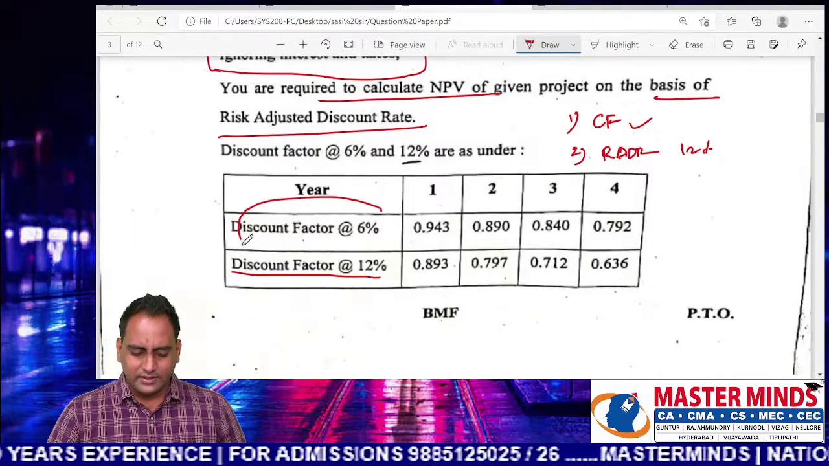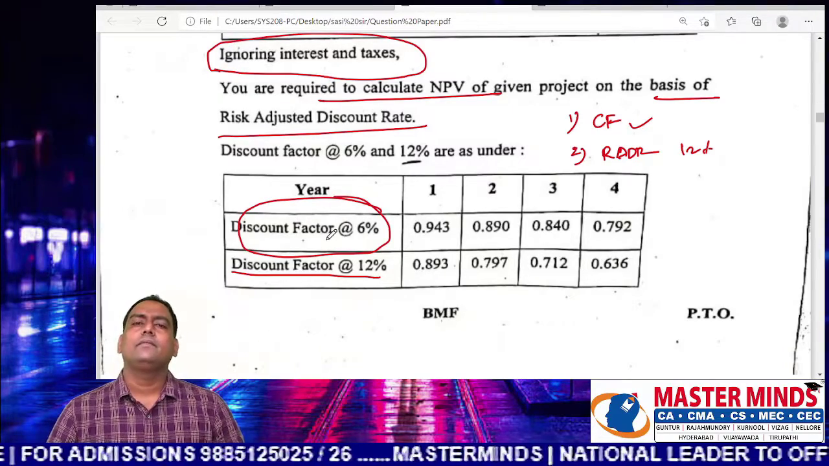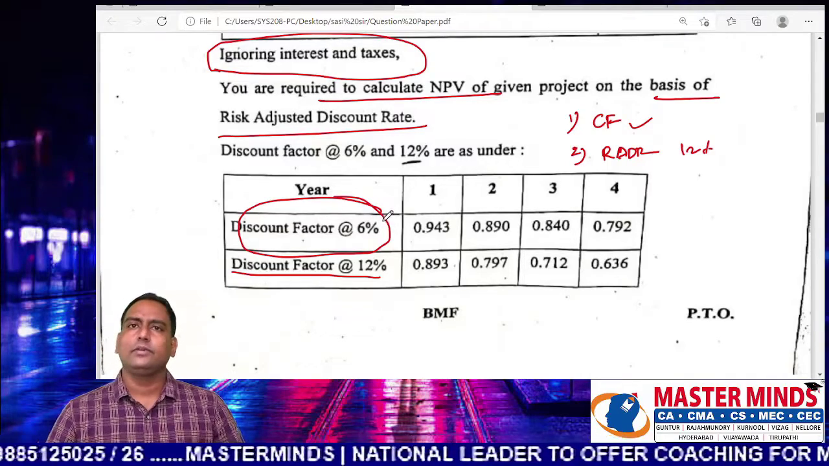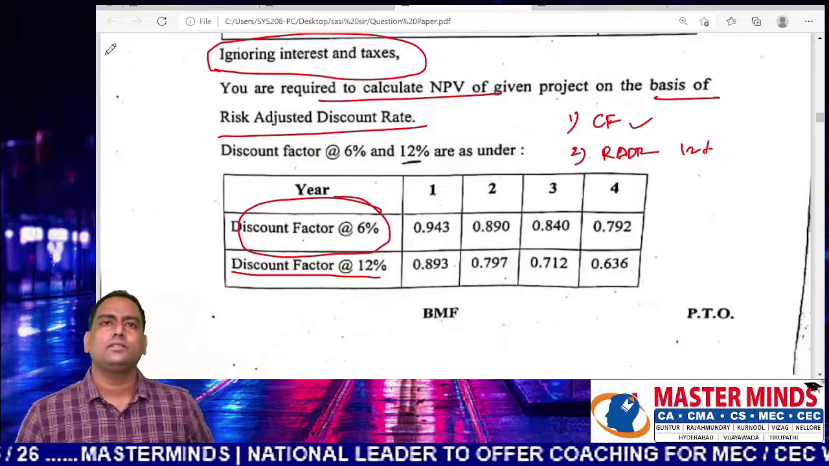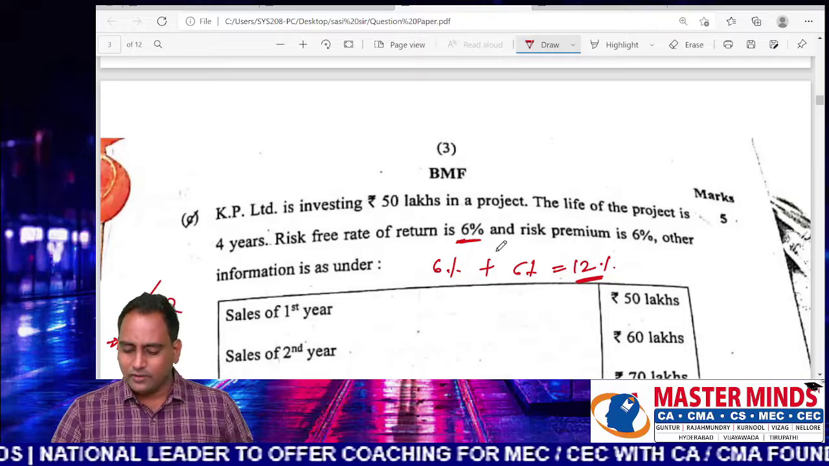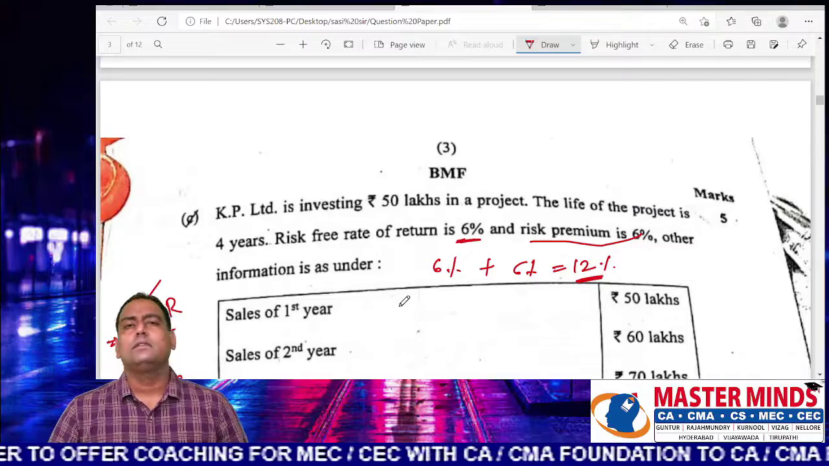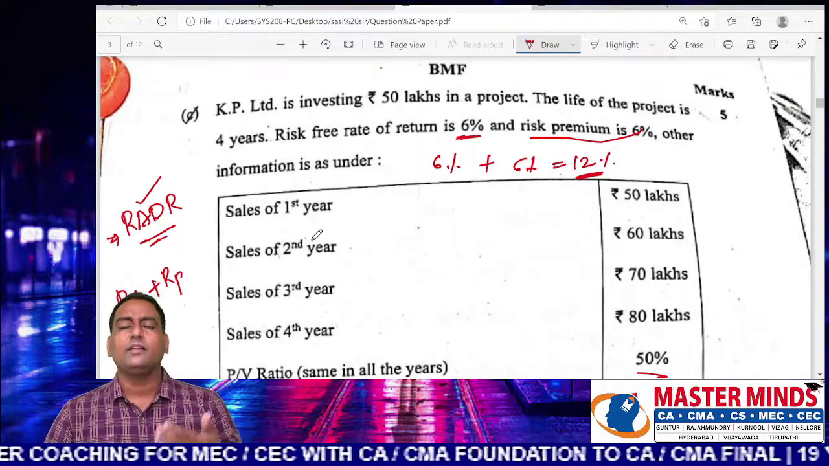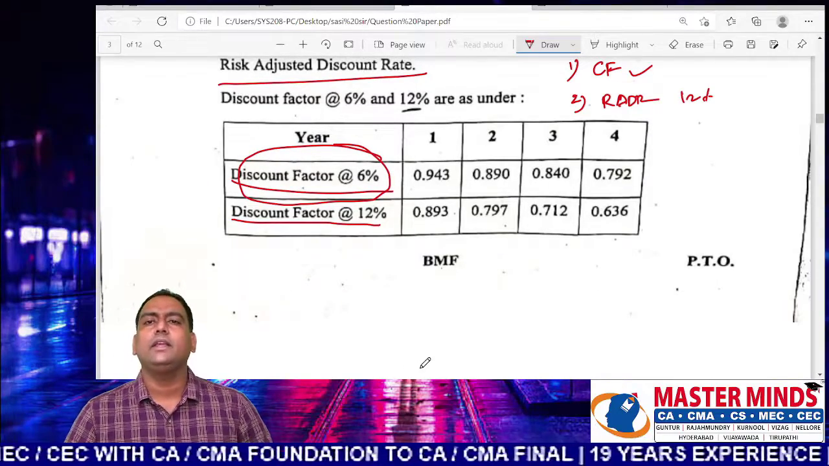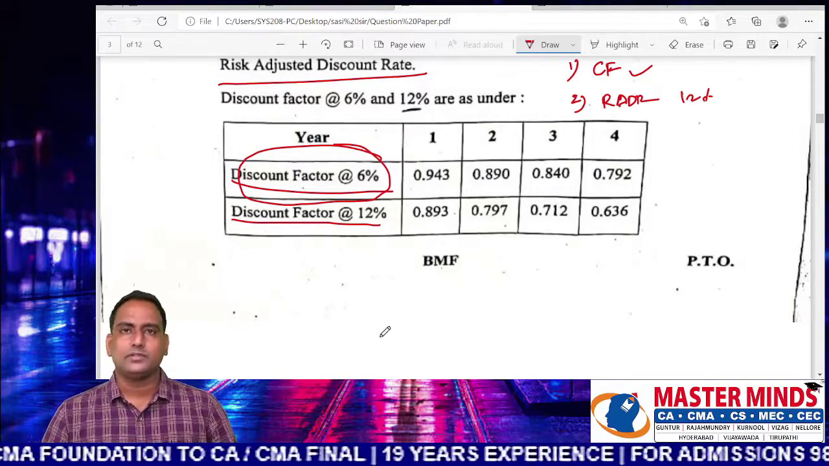Sir, why is there a 6% discounting factor here? That is not at all relevant. They want to confuse you about which rate you should apply, 6% or 12%. In this context, you should apply 12% as the discounting factor, because this project has a risk of 6%. We are adding 6% as a risk premium to the discounting rate. In case it is a risk-free project, then you have to discount with 6%. But we don't have any description that the project is risk-free. That's why 12% should be taken.